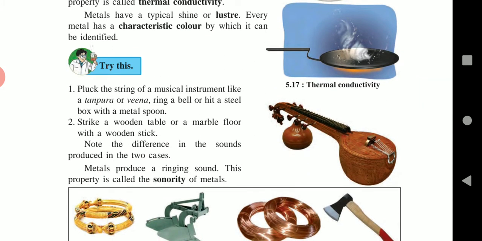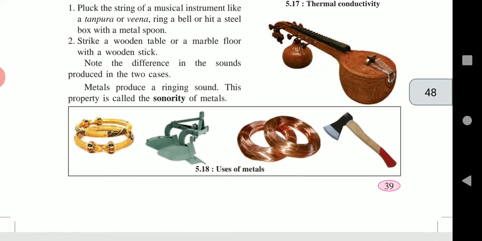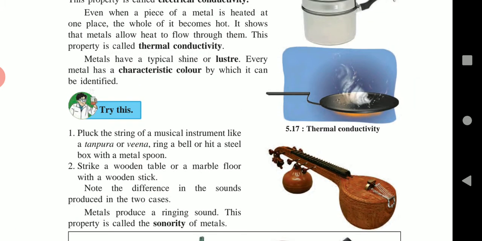Next property is sonority. The ability to produce a ringing sound is called sonority. It means that metal produces a ringing sound. For example, our school bell. Then the next characteristic is color and luster. All metals have a characteristic color. For example, gold has a golden color and silver has a silver color, and luster which is specific for each metal.